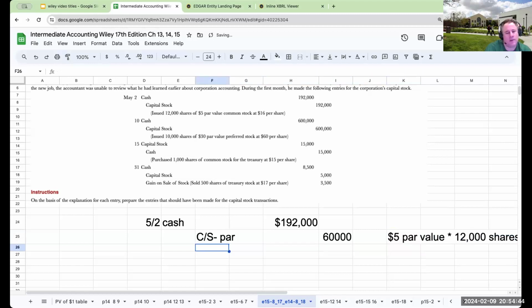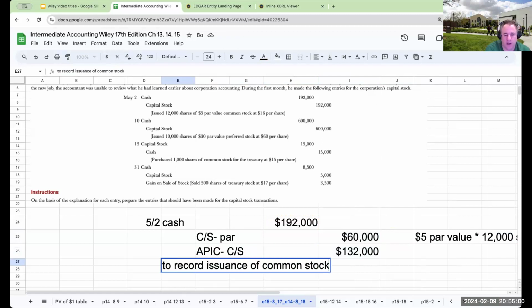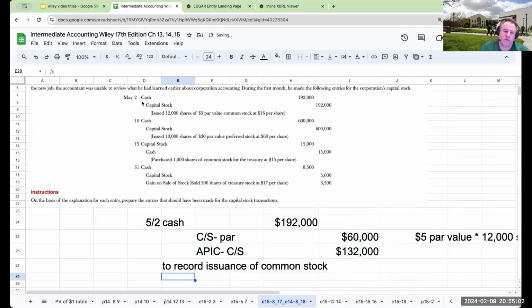The additional amount is going to get dumped into additional paid-in capital common stock, whatever I need to balance the journal entry. And then I'm going to say to record issuance of common stock. So that's what I do over here on May 2nd. That's it. When you're issuing stock for a corporation, this is what you have to do.